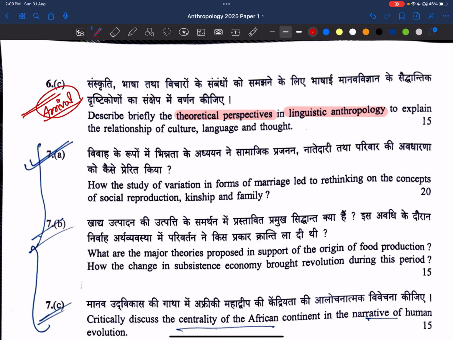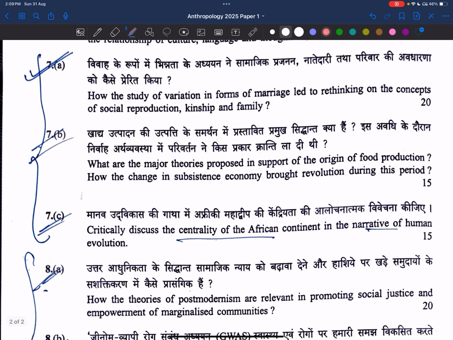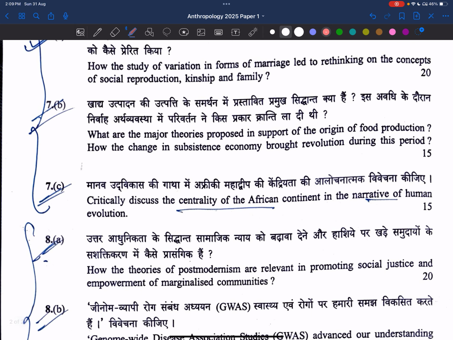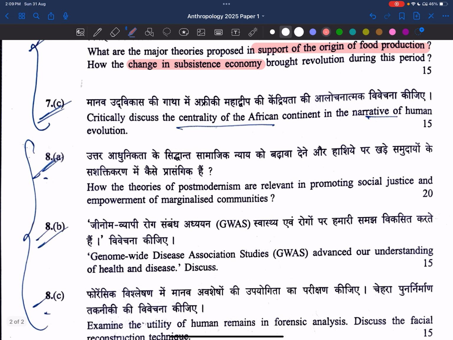How the study of variation in the forms of marriage led to rethinking of the concepts of social reproduction, kinship, and family. Very good, nice question. It is asking about forms of marriage, and we have to integrate it with social reproduction, kinship, and family. What are the major theories proposed in support of origin of food production? How the change in subsistence economy brought revolution during this period. I'm not remembering anything. I should read on this.